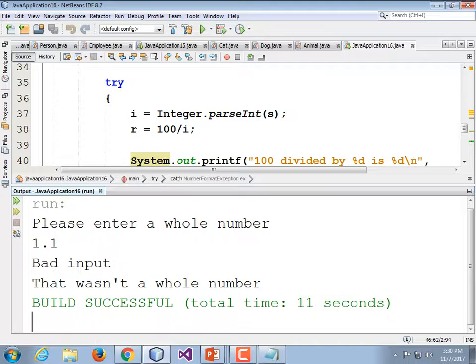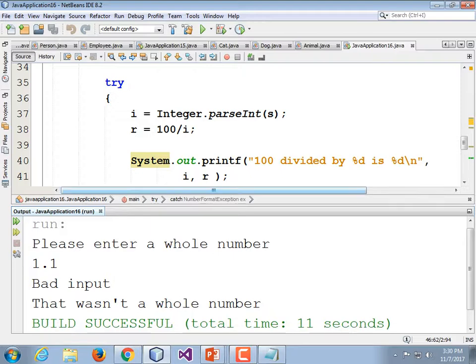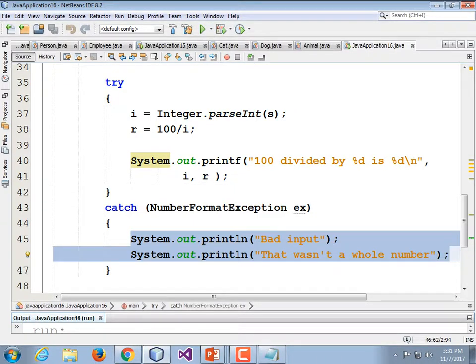Yeah, the program could handle that still more gracefully, right? It could loop, or something like that, rather than just, okay, we're all done. But we have at least stopped it from crashing. Users don't like crashes. So let's fix the other one. Well, let's confirm that the other one is still not fixed, even though it's in a try block. It's not like try magically fixes everything. You have to add the catch to catch the problem.